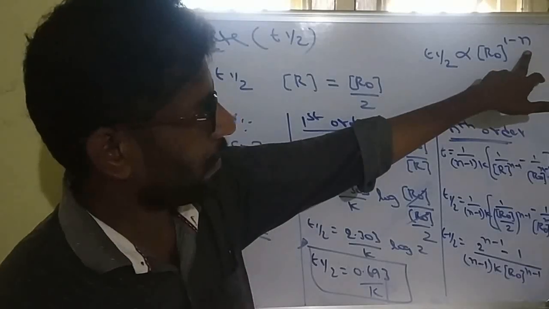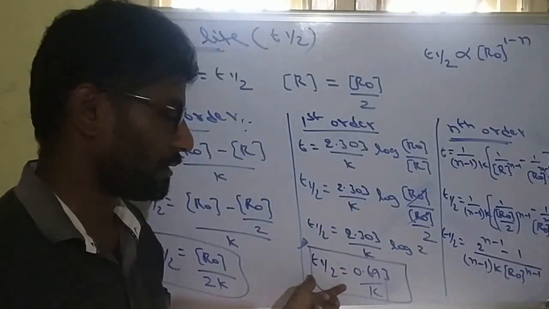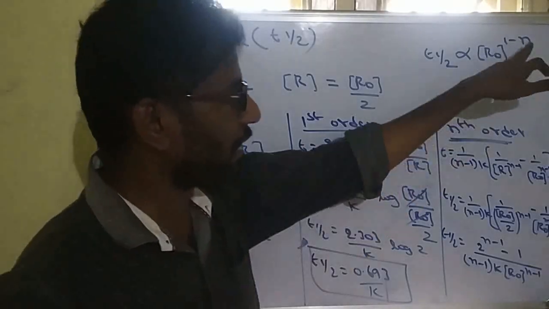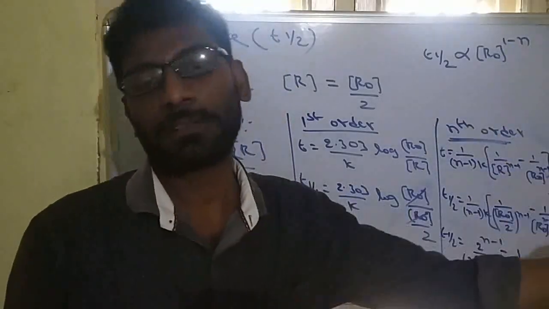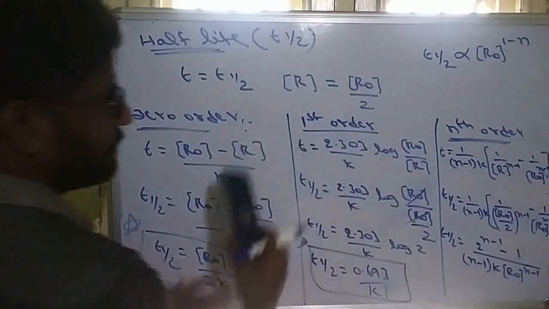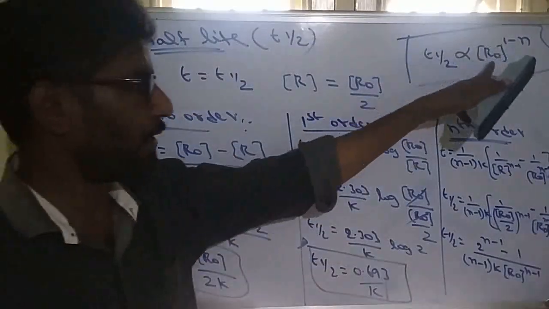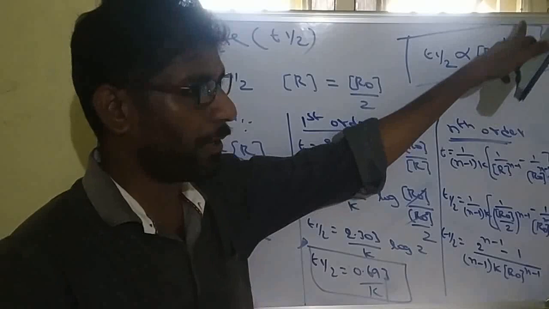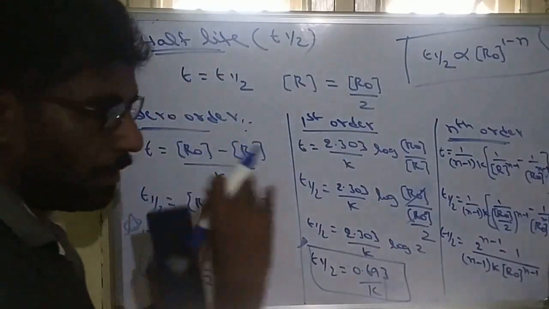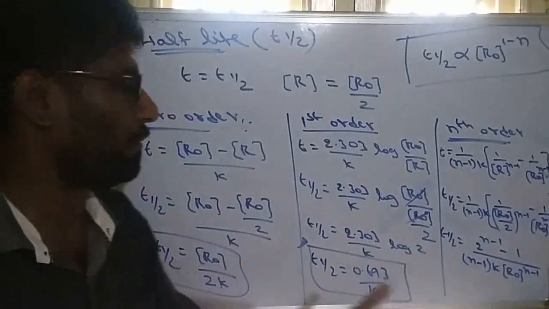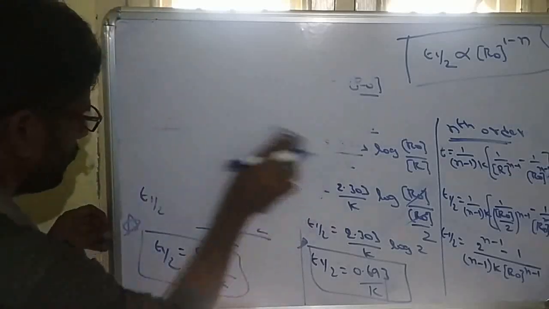If it is first order, 1 minus 1 will be 0, which means it will be constant. So first order half-life is constant. Similarly, for second order it is R naught power minus 1, which means inversely proportional. So this is most important: half-life of any reaction is proportional to R naught whole power 1 minus n. Most important, so don't forget this. So all formulas are completed, the rate constant formulas and half-life formulas. From these, numerical questions will come.